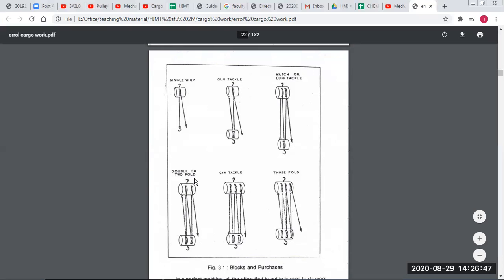Then double or two-fold. So here you have two pulleys on top and one here. Here you have two-fold purchase, which means two pulleys on top and two at the bottom, the one which we saw in the video. So four moving parts together, and one also, n plus one.